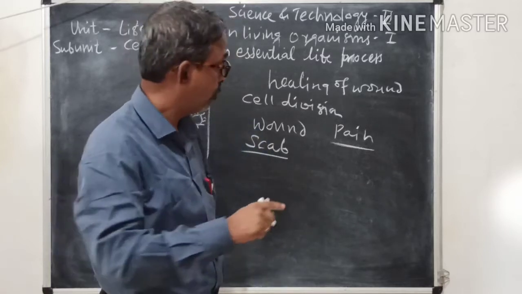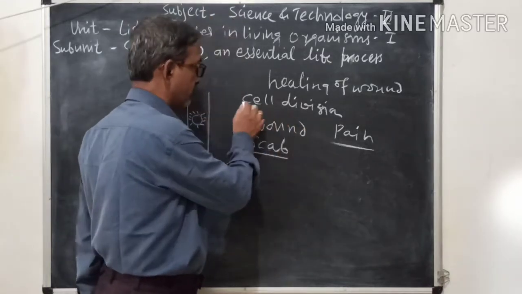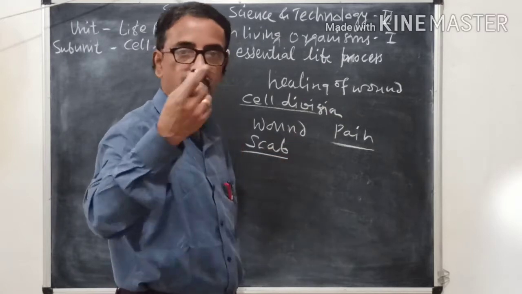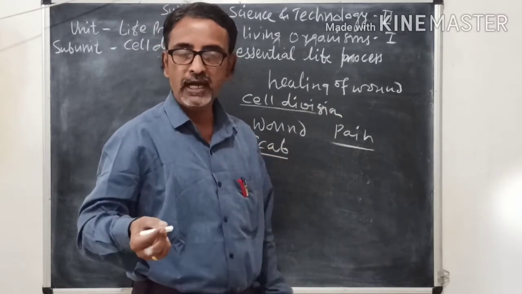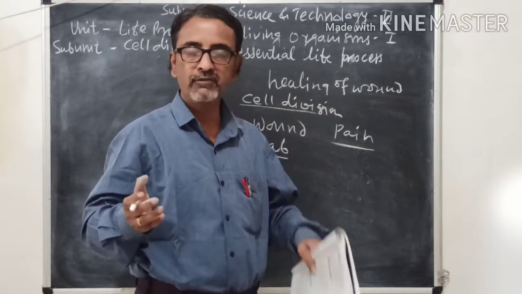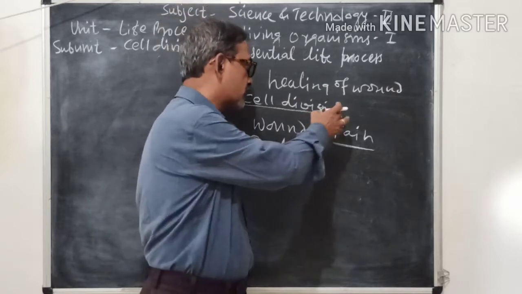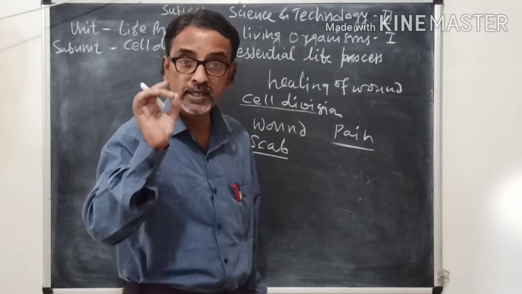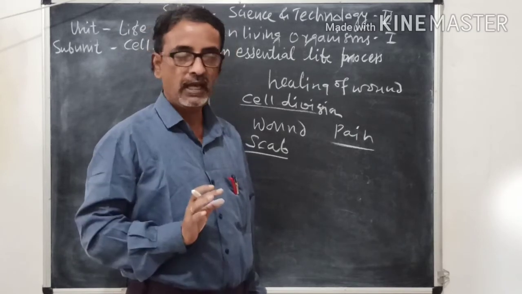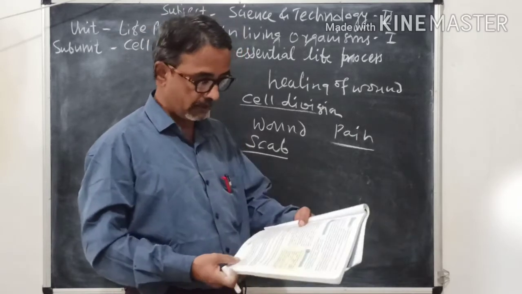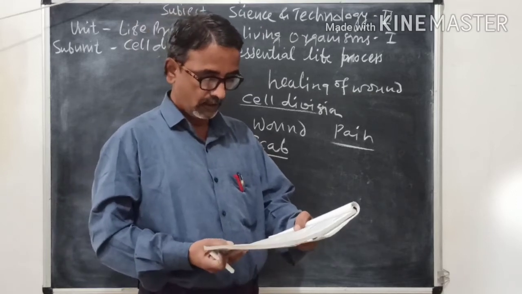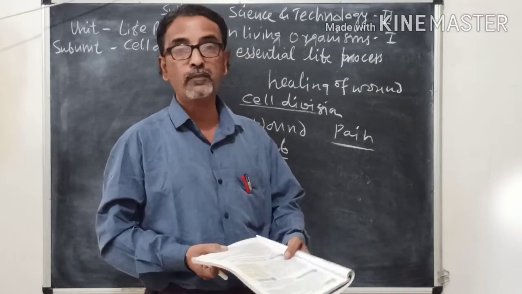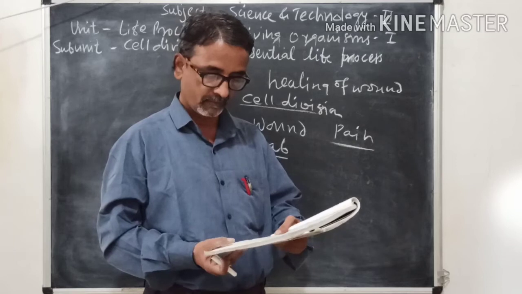This is due to cell division, meaning the number of cells increases through cell division. As the number of cells is formed, growth of the body takes place in multicellular organisms, and hence it is cell division due to which growth of any living organism occurs.